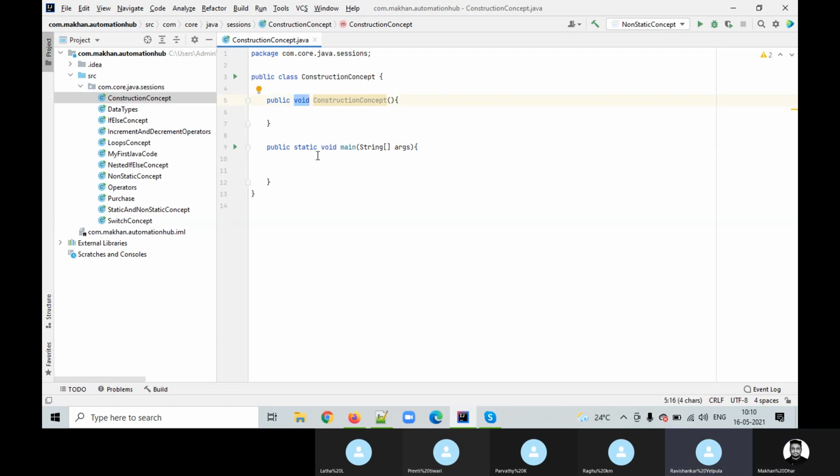No, just one thing, my mistake. Remove the void also. Void is not required. Okay, public constructor. That's it, guys.